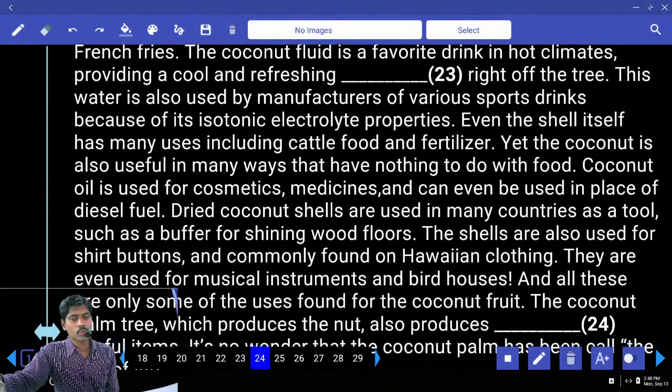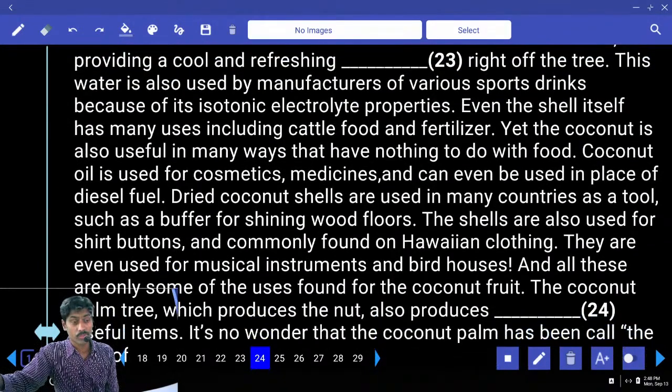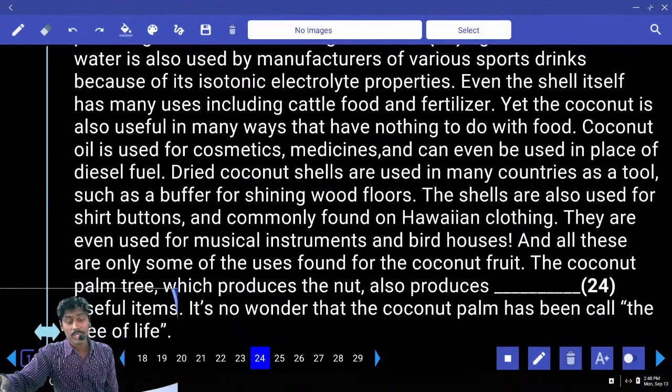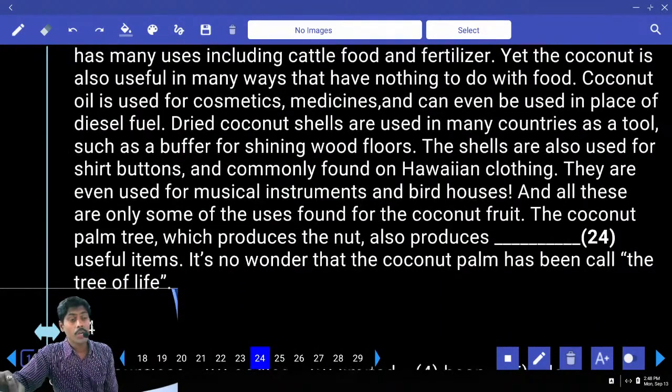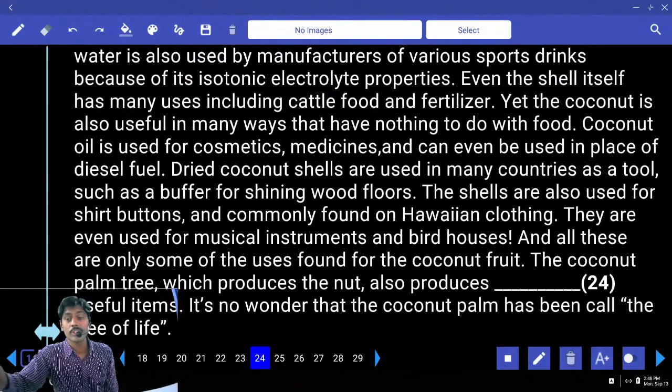This water is also used by manufacturers of various sports drinks because of its isotonic electrolyte properties. Even the shell itself has many uses, including cattle food and fertilizer. Yet the coconut is also useful in many ways that have nothing to do with the food. Coconut oil is used for cosmetics. Medicines can even be used in place of diesel fuel.